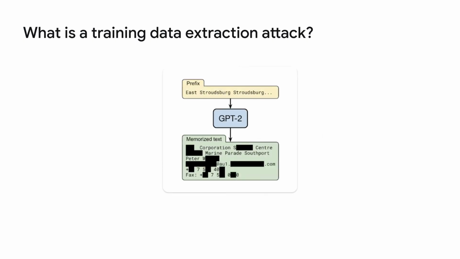Let's look at one example taken from one of the first papers to analyze this adversarial attack. A user enters the prompt "East Stroudsburg" into the GPT-2 language model. The model then auto-completes a long block of text that contains the full name, phone number, email address, and physical address of a particular person whose information happened to be included in GPT-2's training data. This results in the model allowing the user to obtain sensitive information.